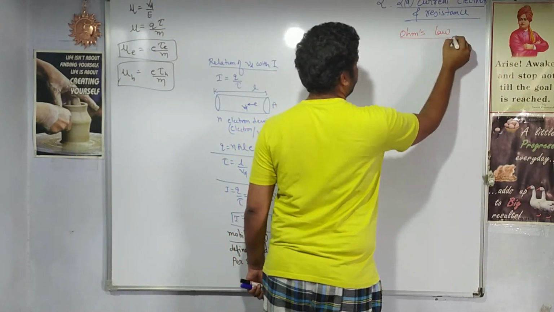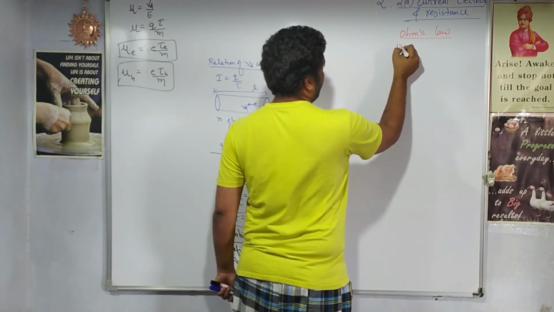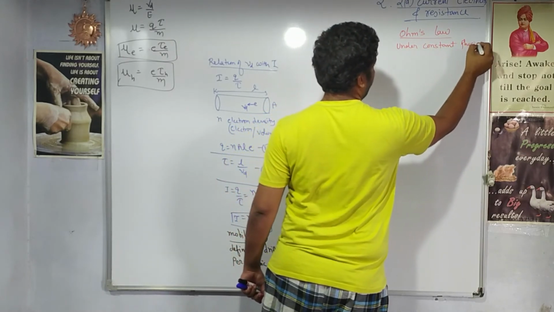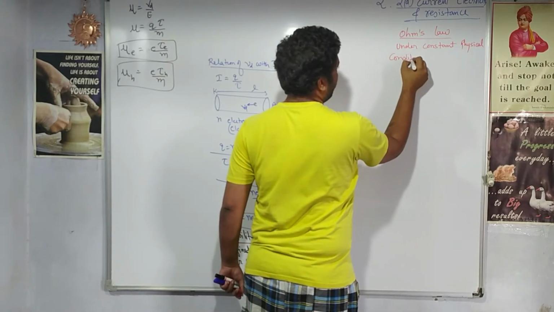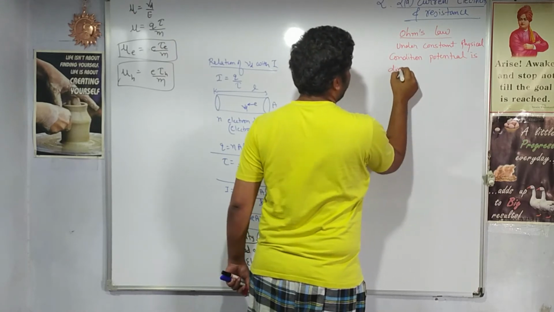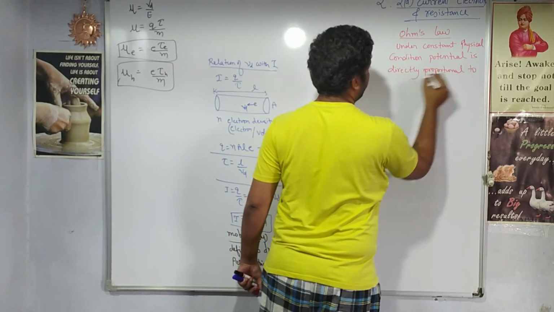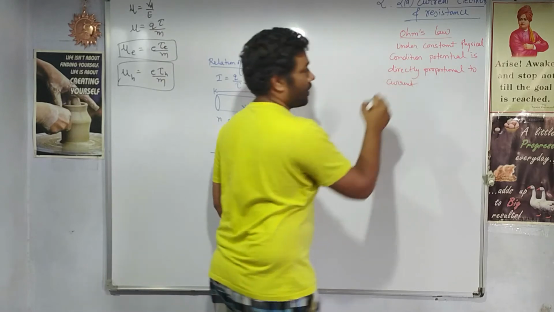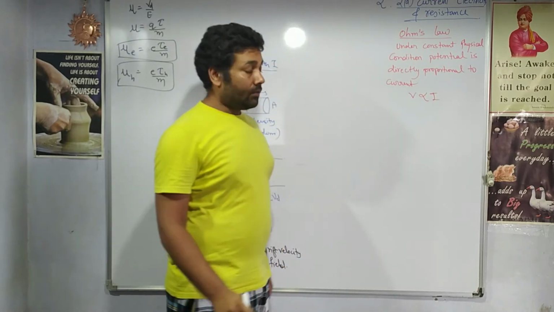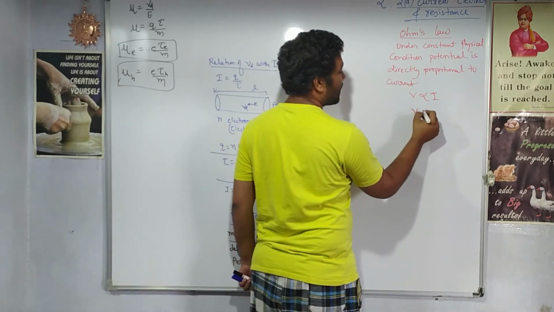What is Ohm's law? Ohm gave a law as per which, under constant physical condition, potential is directly proportional to current. That is what Ohm's law is. He tried to give a mathematical relationship between potential and the current, right? And in giving a mathematical relationship between potential and the current, he invented the term resistance.